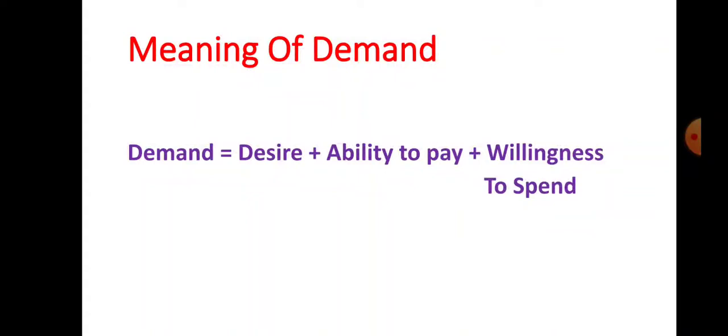So what is demand? Demand is an effective desire which is backed by ability to pay and willingness to spend. That is demand in economics. Let us see one more example. If I say I purchased a luxurious car worth rupees 1 crore yesterday, this is a demand in economics. So demand is an effective desire which is backed by ability to pay and willingness to spend.